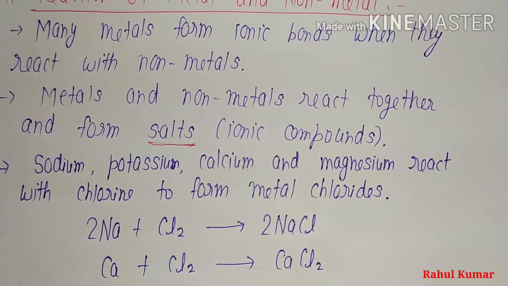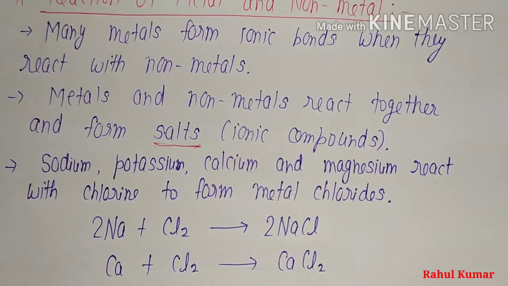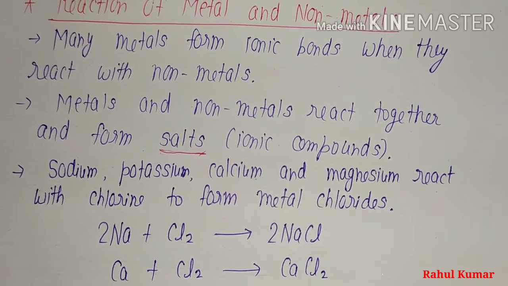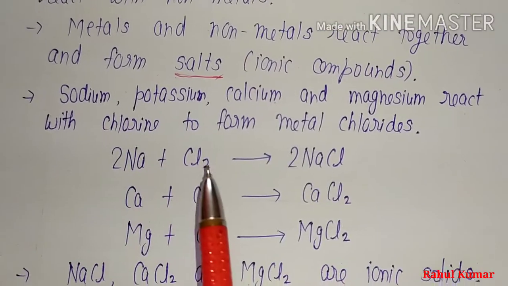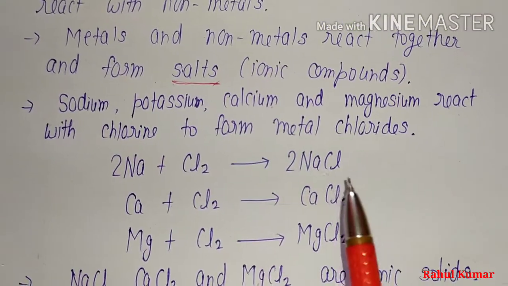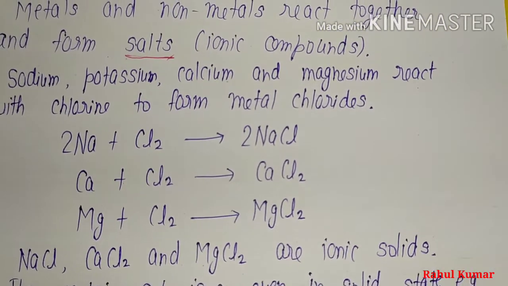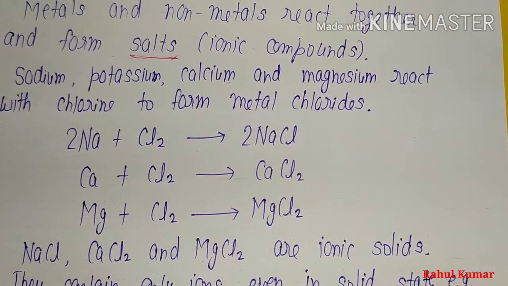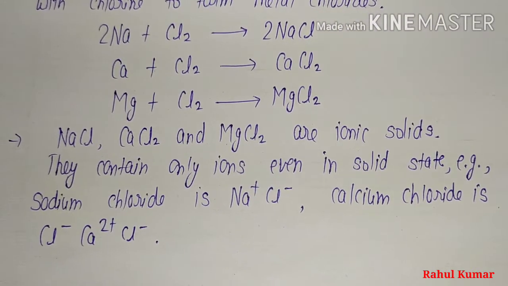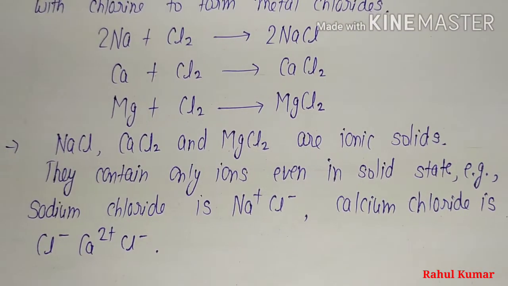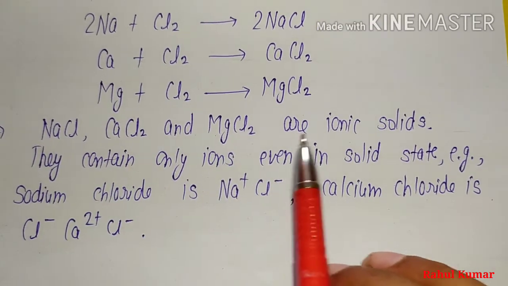So let us see some examples. Sodium, potassium, calcium, magnesium, which are metals, when they react with chlorine, which is a non-metal, form metal chlorides. You can see Na reacts with chlorine and gives sodium chloride, NaCl. Calcium reacts with chlorine and gives calcium chloride, and magnesium reacts with chlorine and gives magnesium chloride. All these salts or chlorides are ionic compounds. So NaCl, CaCl2 and MgCl2 are ionic solids.